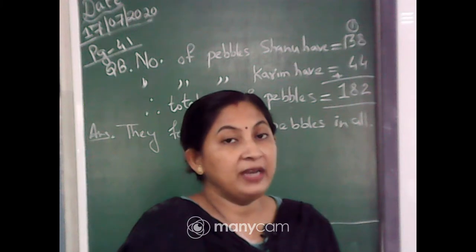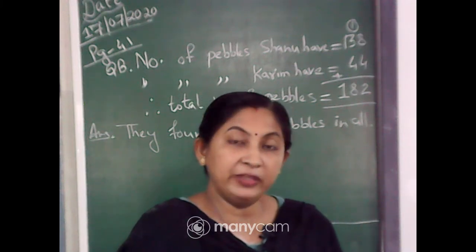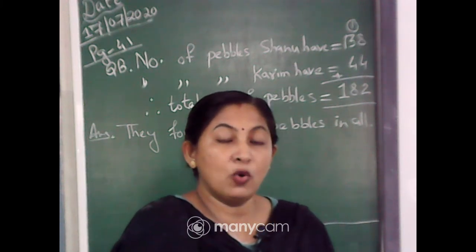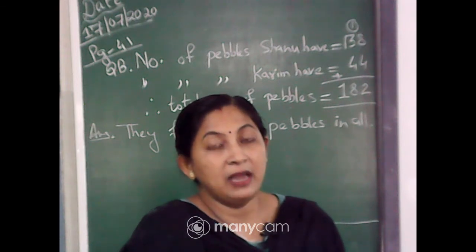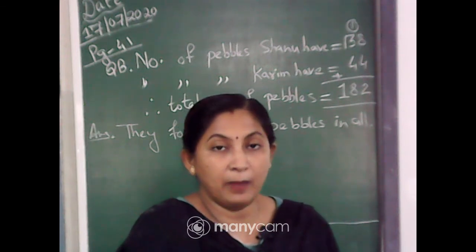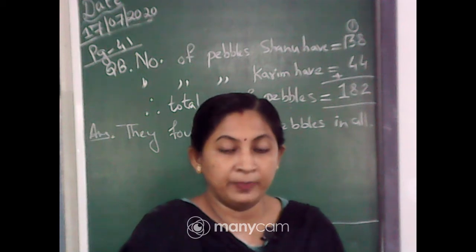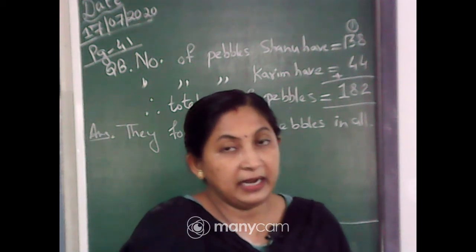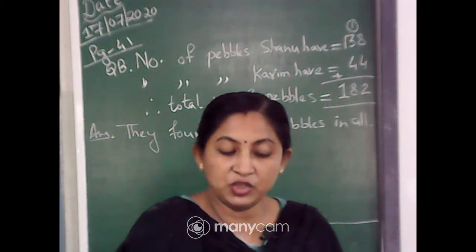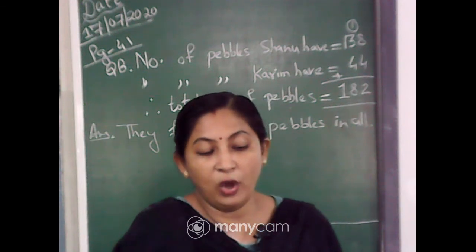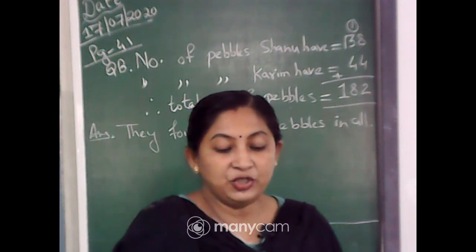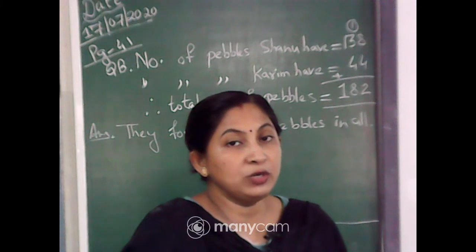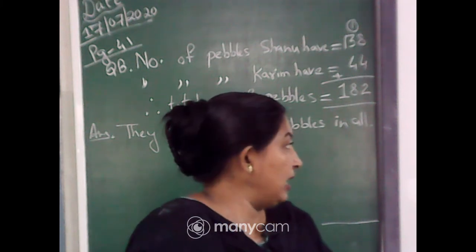When students is said, it means the number of girls plus the number of boys. So first you will write the number of girls who like oranges, then the number of boys who like oranges. Therefore the total students who like oranges, you will add.